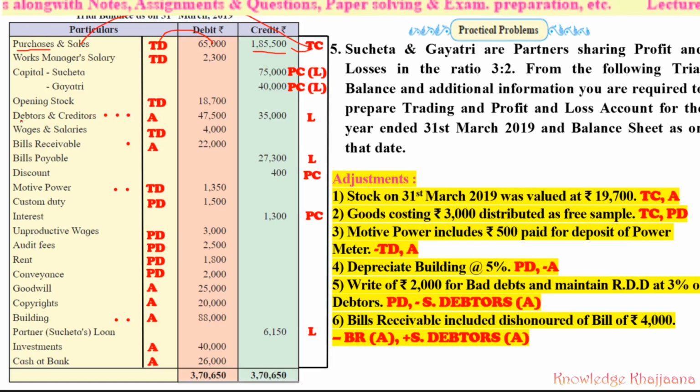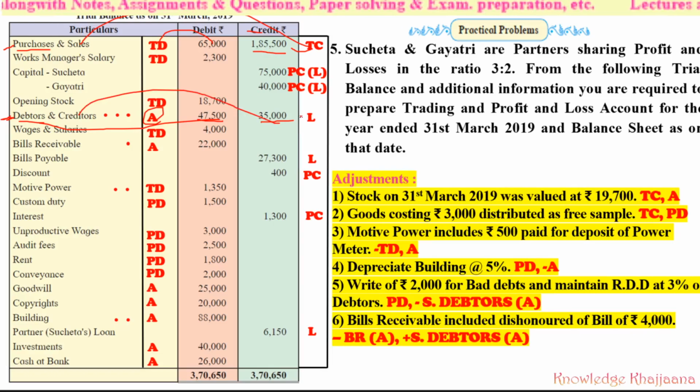Debtors and creditors, again this is the same, it is given in the same way as purchases and sales. Debtors has the debit balance, so this debit balance will be of debtors, which should be recorded in the asset. And this credit balance must be of creditors, which should be recorded to the liability side.